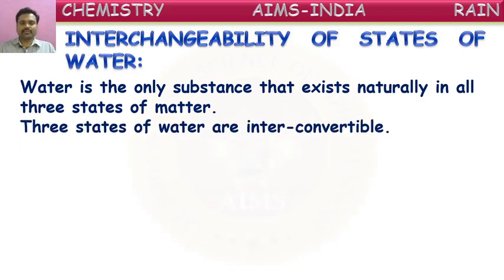These three forms of water are interconvertible, which means one form can be converted into another form, and the other form can be reconverted into this form. All this can be done by changes in temperature. So now we are going to see those different kinds of changes. One of them is melting.